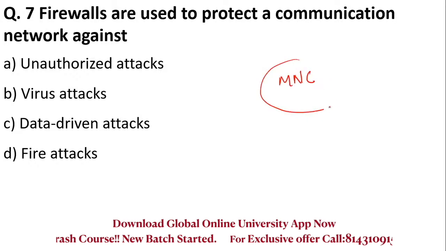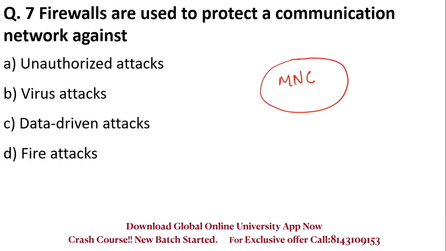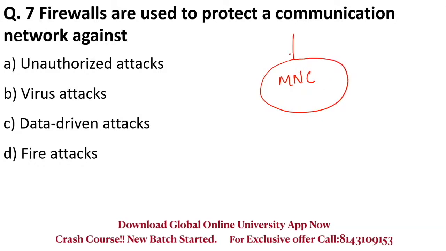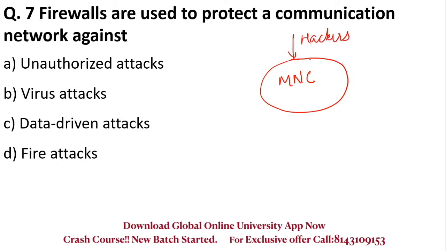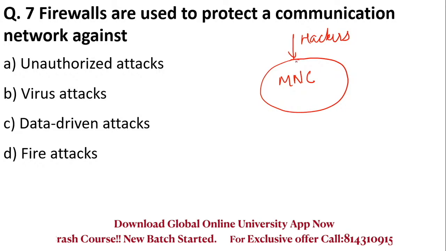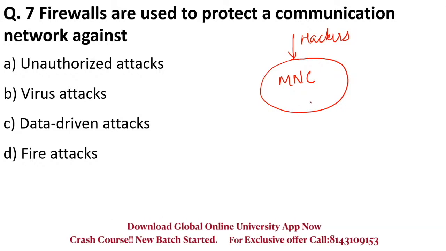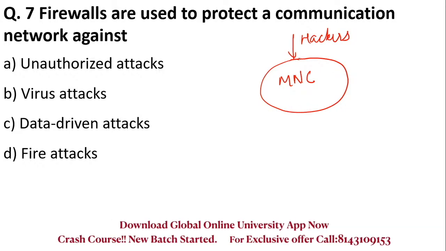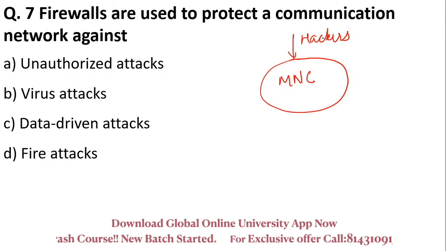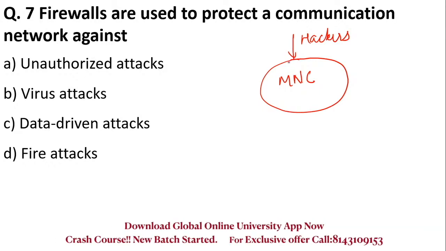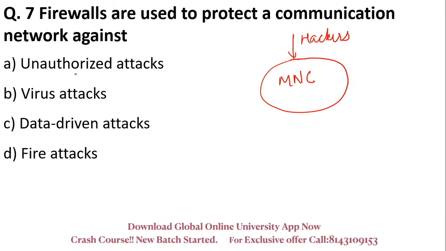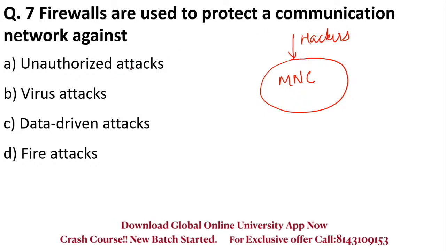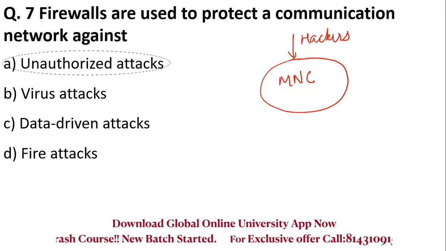There is a particular network for that company, so that other people like hackers are not able to see what communication is going on within the organization, because there are people who can steal your information and misuse it. So organizations put a firewall in their network to protect their network against unauthorized access. A is your right answer.